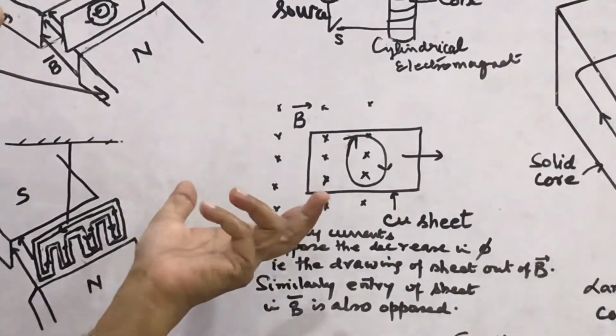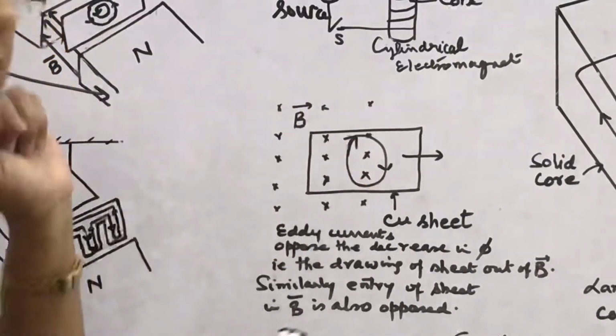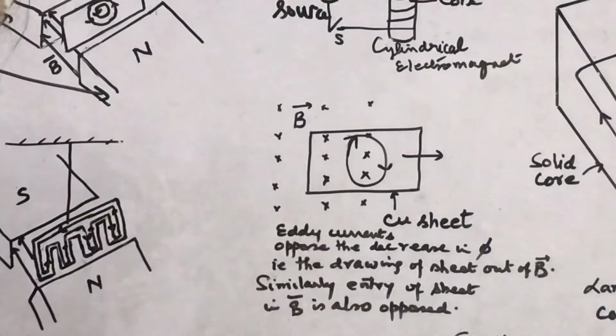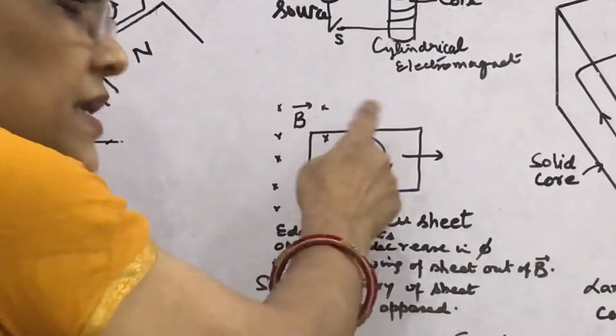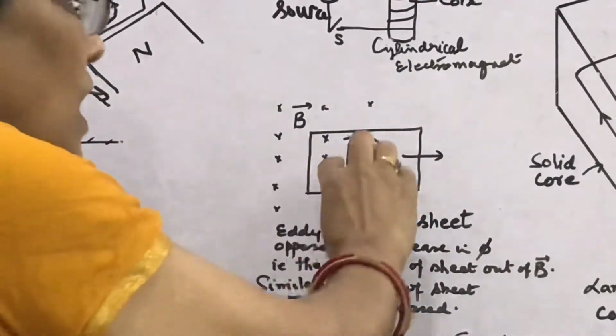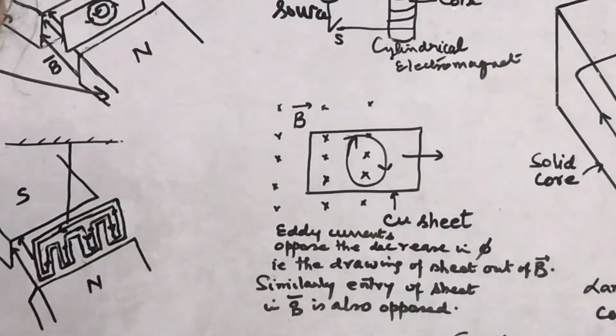Similarly, throughout the volume the eddy currents are formed. Eddy currents are induced currents, and they are formed as circulatory currents. What is the direction of the eddy currents? You will assign the direction of eddy currents.